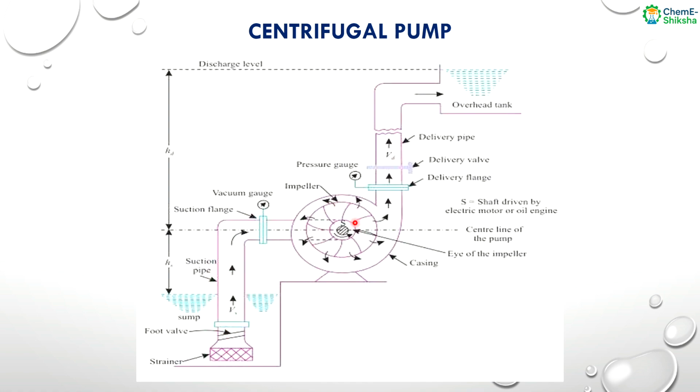There are some parts of this pump: this is the impeller, and this is the eye of the impeller, where the fluid will be sucked in. I will explain the working principle in the next video.